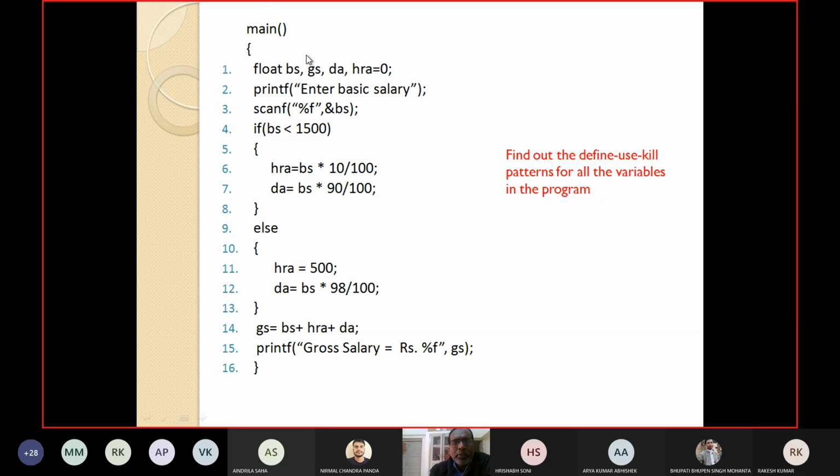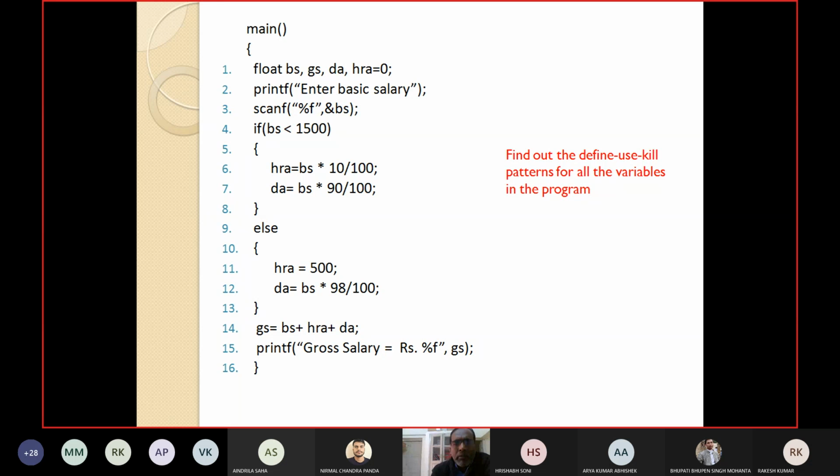Okay. So in this small example program, you see there are 4 variables. BS stands for basic salary, GS for gross salary, DA for dearness allowance, HR is for house rent allowance. So there are 4 variables. Now for each variable, I have to find out all the possible single character and double character patterns. Then you will see where a problem lies, where some anomaly lies.